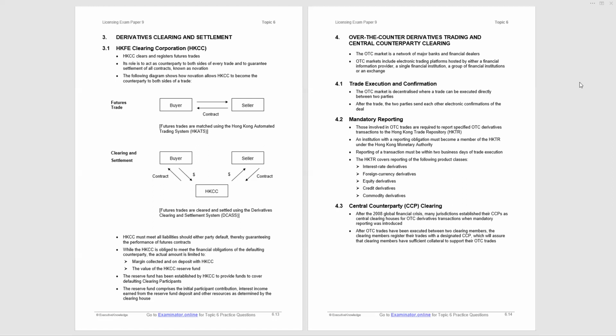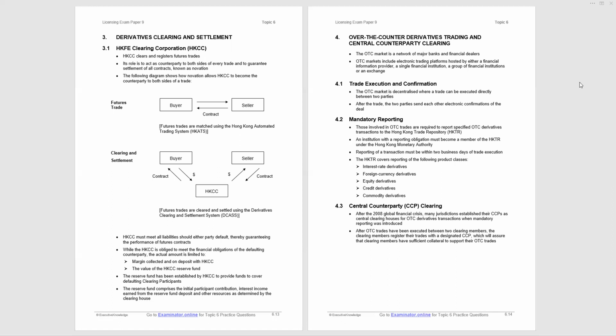Once you have a matched futures trade, it's passed on to DCASS, Derivatives Clearing and Settlement. And there the buyer and seller do not settle between each other. They both go through the Hong Kong Clearing Corporation, the futures clearinghouse, so that the clearinghouse buys from the seller and sells to the buyer, thereby guaranteeing settlement.